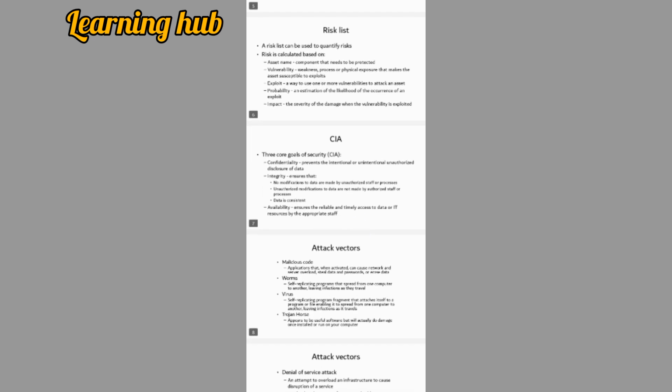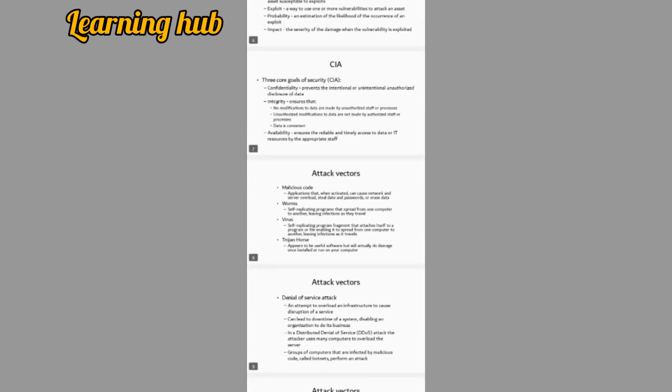Risk list. A risk list can be used to quantify risk. Risk is calculated based on asset name. Asset names are the components that we need to protect. Then vulnerabilities. These are the weaknesses, processes, or physical exposures that make the computer assets susceptible. Next is exploit. An exploit is a way to use one or more vulnerabilities to attack an asset. Probability is an estimation of the likelihood of the occurrence of an exploit. Impact is the severity of the damage when the vulnerability is exploited.